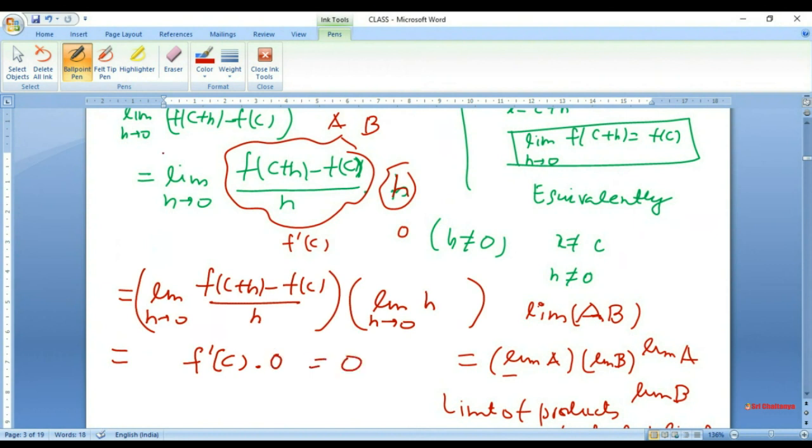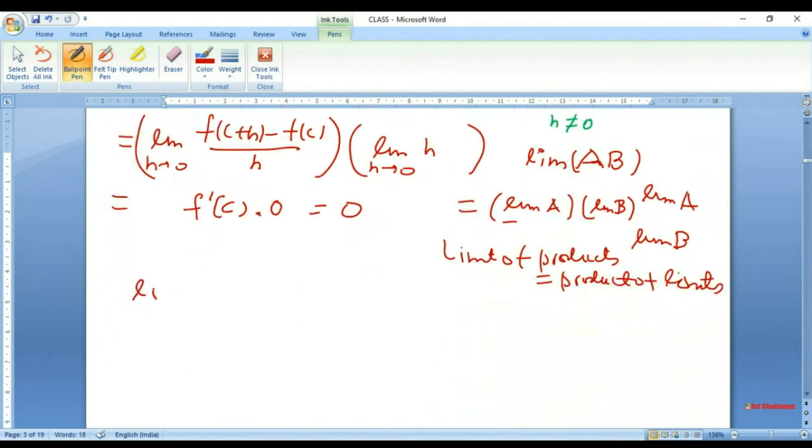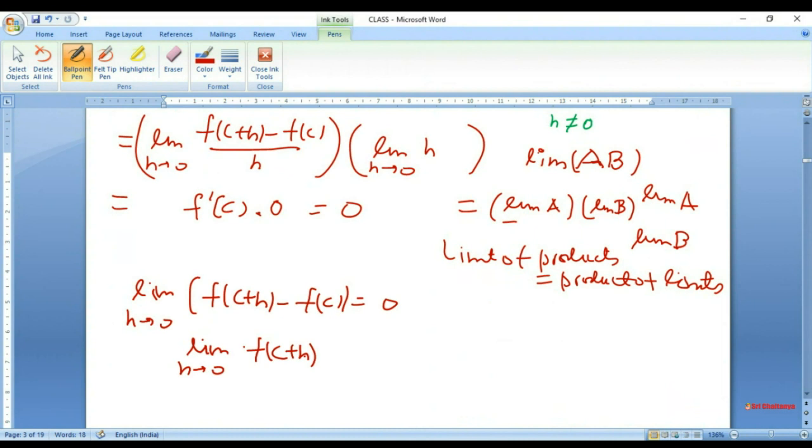Now let's go back. We started with this one, so we have proved the limit of h tends to 0 of f of c plus h minus f of c is equal to 0. I can separate the limit, so I can write the limit of h tends to 0 of f of c plus h is equal to the limit of h tends to 0 of f of c.